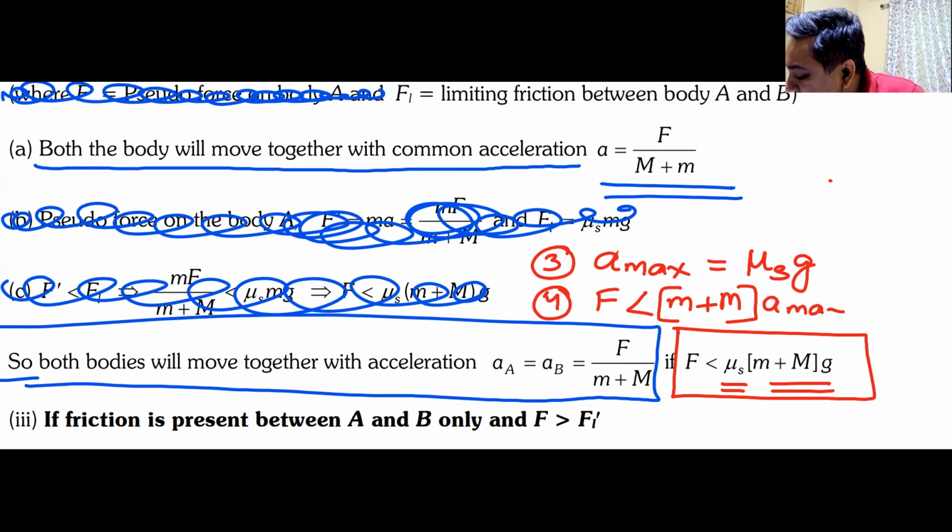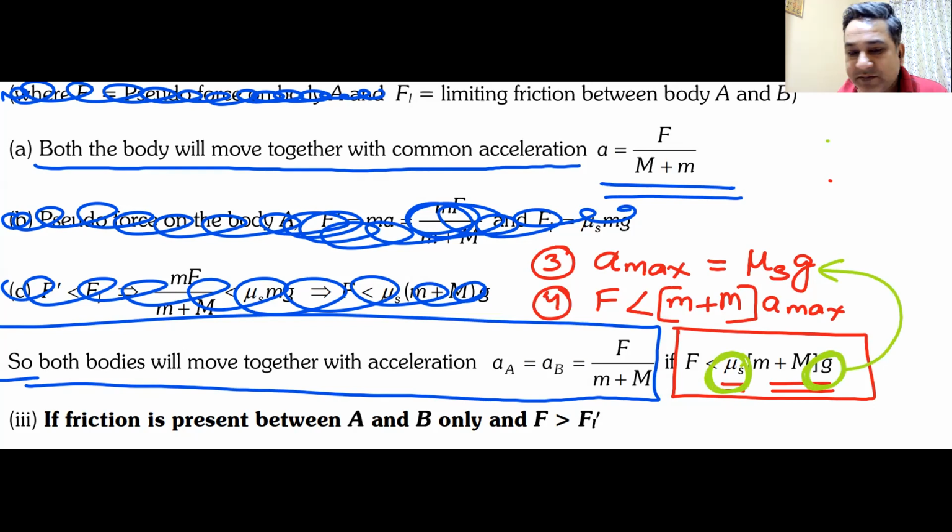If you can see this here, I have mu s and g. This mu s into g is maximum acceleration. Do I have some reason that we understand this?